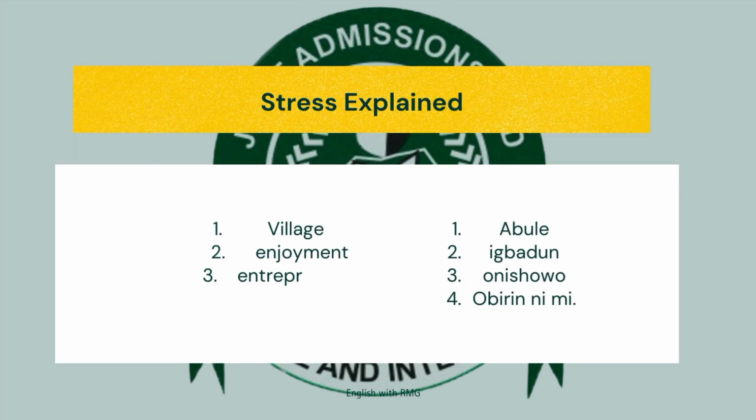Let me exemplify what I just explained. Let's say you want to pronounce "village" in English and in Yoruba. In English, you say "village", and you will notice that the first syllable is stressed more than the second. But if you want to pronounce the same thing in Yoruba, you will say "abule", that is, you are pronouncing all the syllables the same way. You are not going to stress one syllable over another.